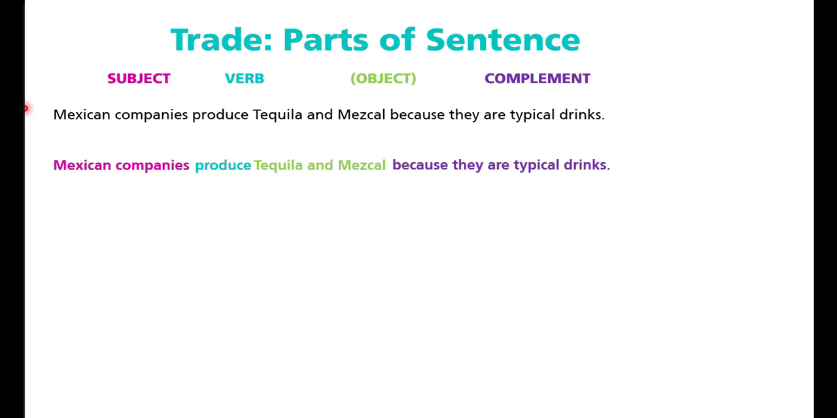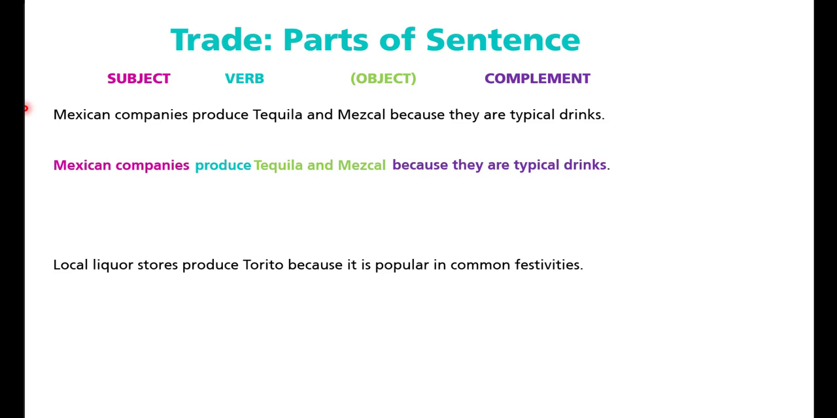Okay, so the next one. Local liquor stores produce Torito because it is popular in common festivities. My principal subject is local liquor stores. My principal verb is produce. My principal object is Torito. And my principal complement here is because it is popular in common festivities. Okay, let's continue with other examples.